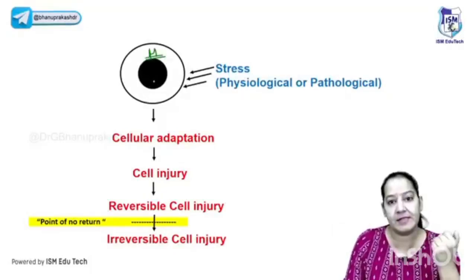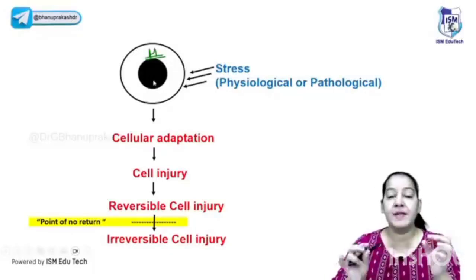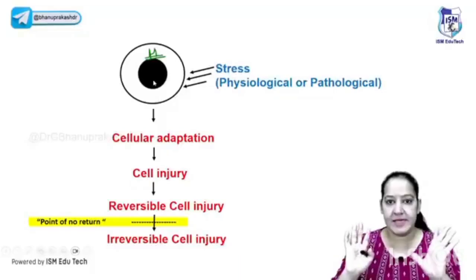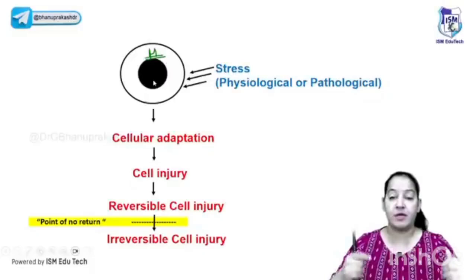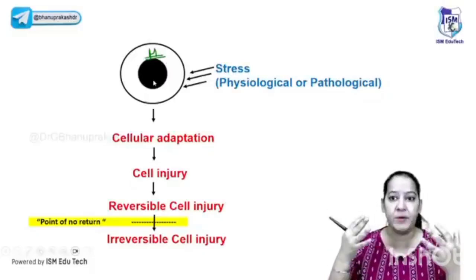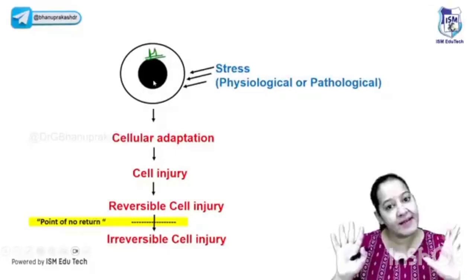You can ask, ma'am, what is homeostasis? Homeostasis means a cell is performing a particular function with a particular structure. For example, God has assigned particular functions to particular cells. The cells of the salivary gland do the function of secretion. The cells of the intestine do the function of absorption. The cells of the nervous system do the function of cognition and memory. They all are cells, but they are assigned different functions because they have little bit of structural differences between them. That is the meaning of homeostasis.